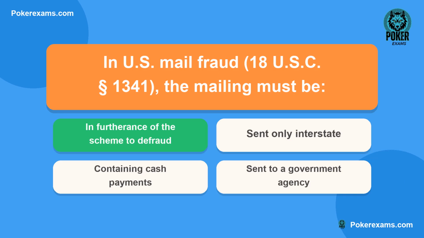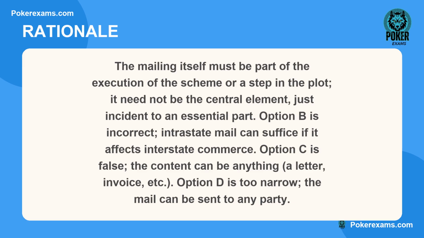The correct answer is A. Here is why. The mailing itself must be part of the execution of the scheme or a step in the plot. It need not be the central element, just incident to an essential part. Option B is incorrect. Intrastate mail can suffice if it affects interstate commerce. Option C is false. The content can be anything: a letter, invoice, etc. Option D is too narrow. The mail can be sent to any party.